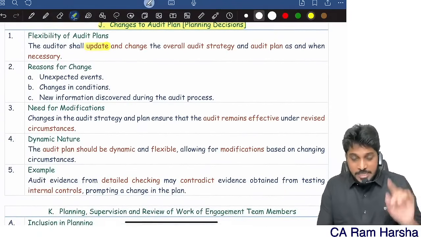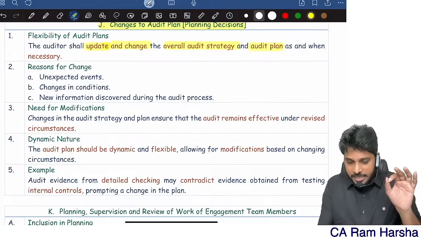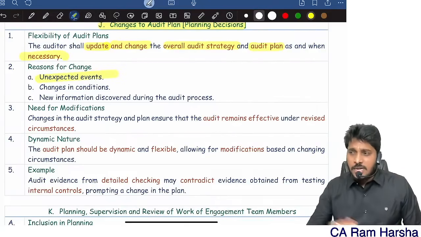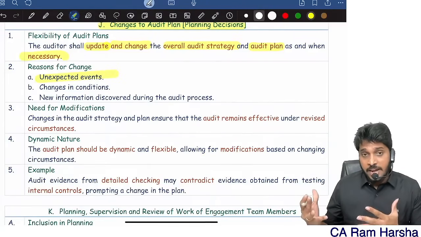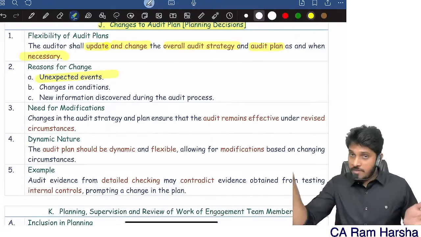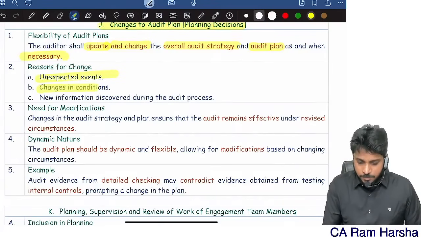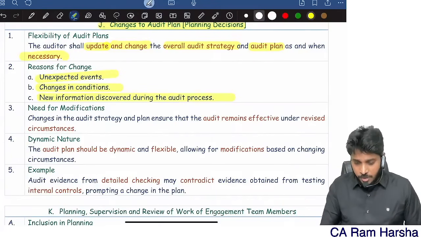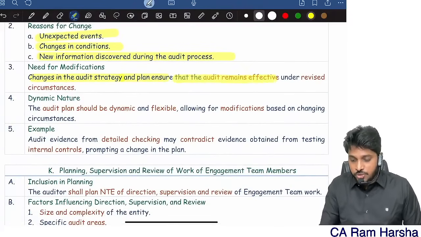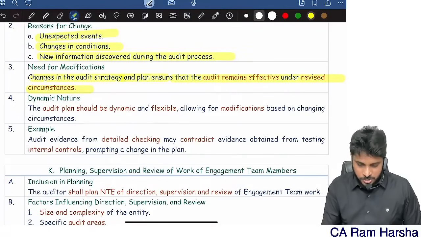Changes to planning. Obviously, the auditor shall update and change the overall audit strategy and audit plan as and when necessary. Why do you need to change? Unexpected events. Suddenly, when we go to the client warehouse, we find some new inventory. That new inventory is not in our plan, so we will have to add it. Changes in conditions, new information discovered. Changes in strategy and plan ensure that the audit remains effective and revised. The audit plan should be dynamic and flexible. Therefore, modifications can be made.